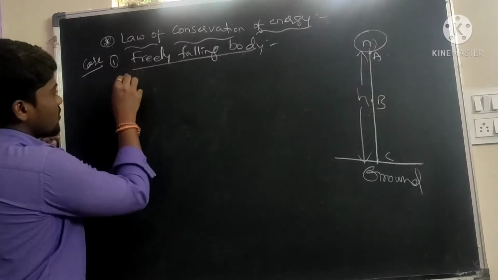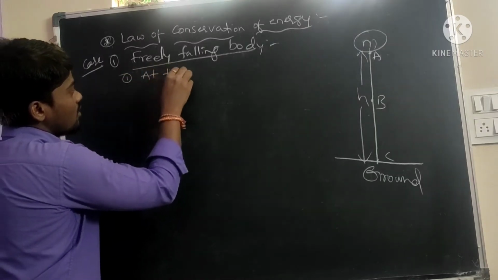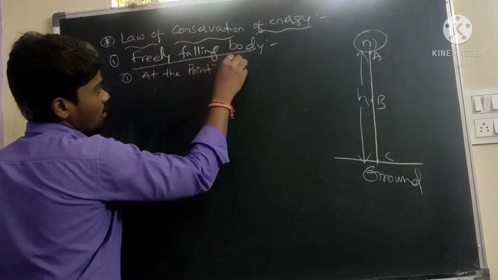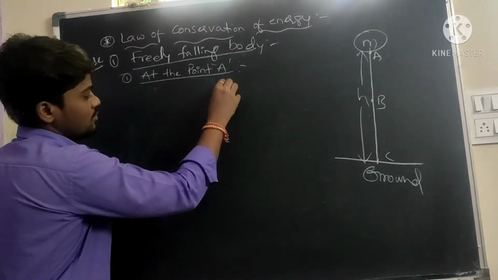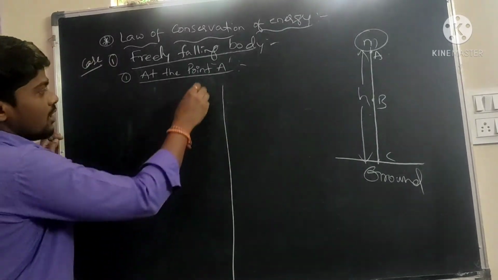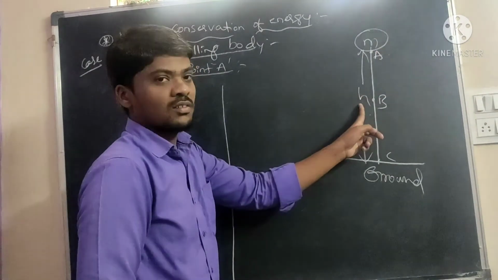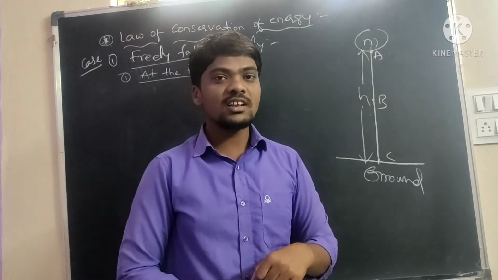First case, at point A, we will find out the total energies. At point A the height is h. First of all, we will discuss potential and kinetic energy. What is meant by potential energy?